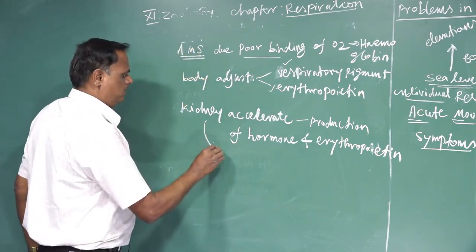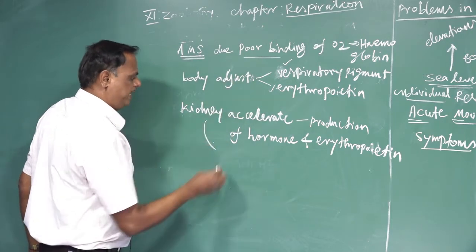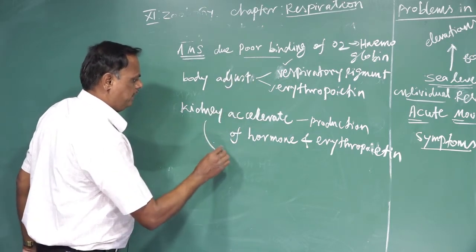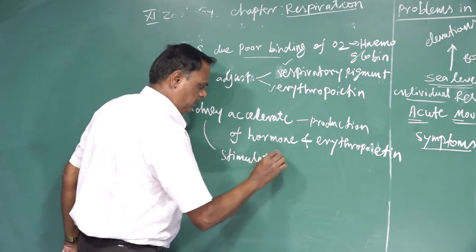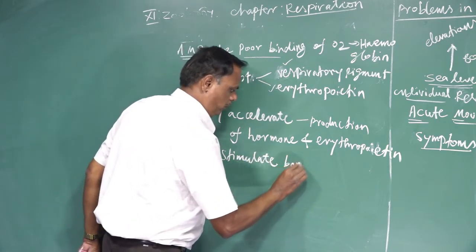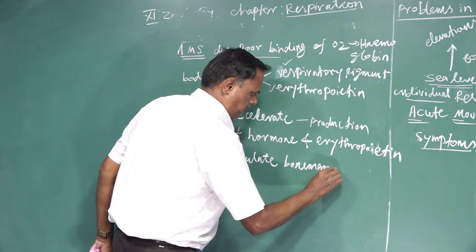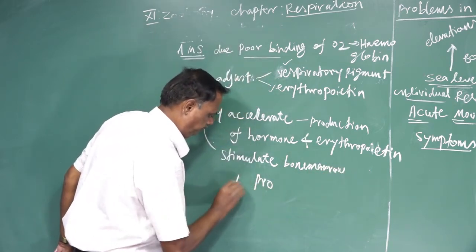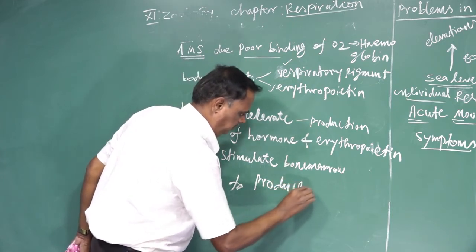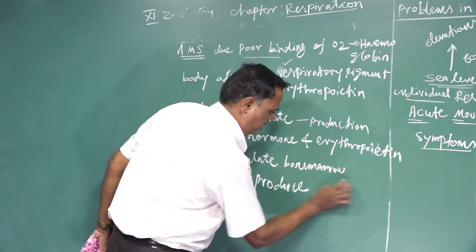At the same time, to overcome the poor binding of oxygen to the hemoglobin, the kidney stimulates the bone marrow to produce more RBC.